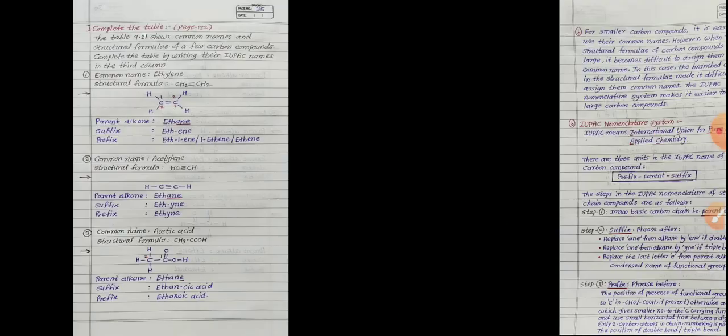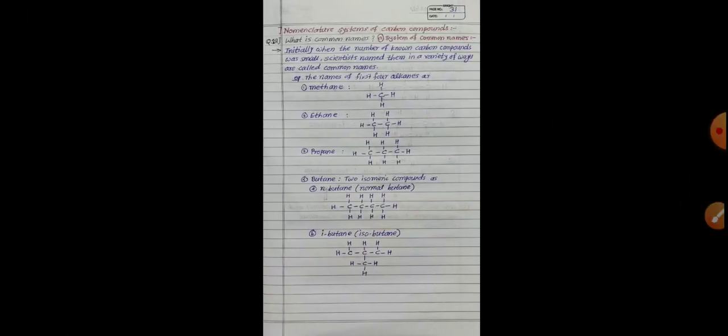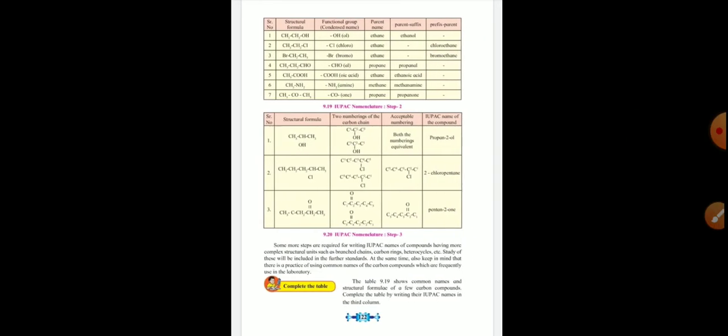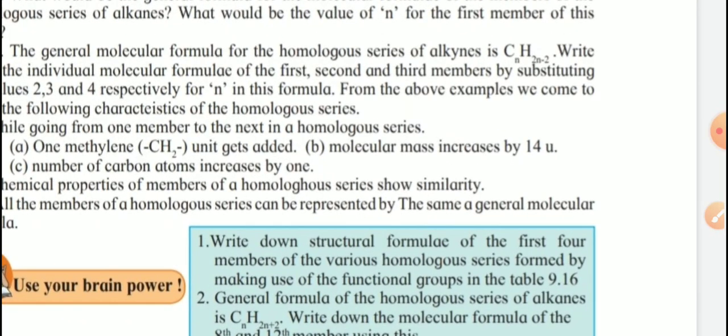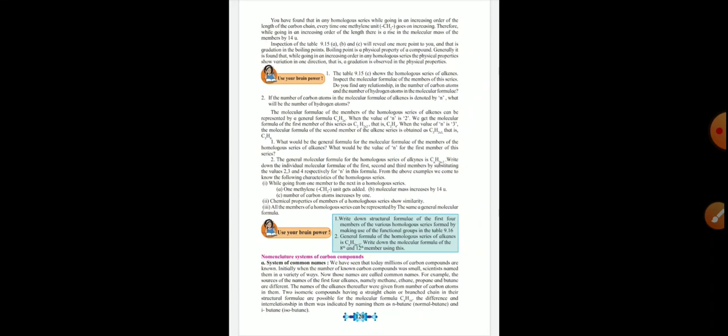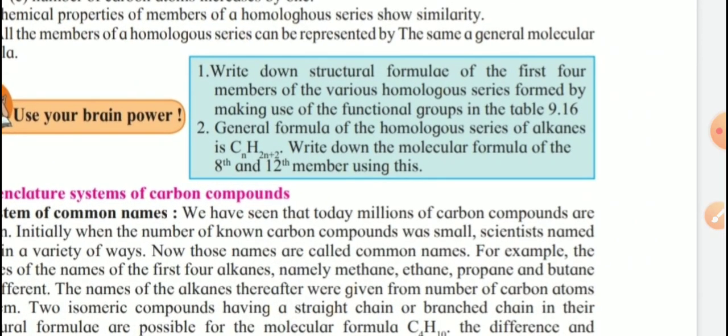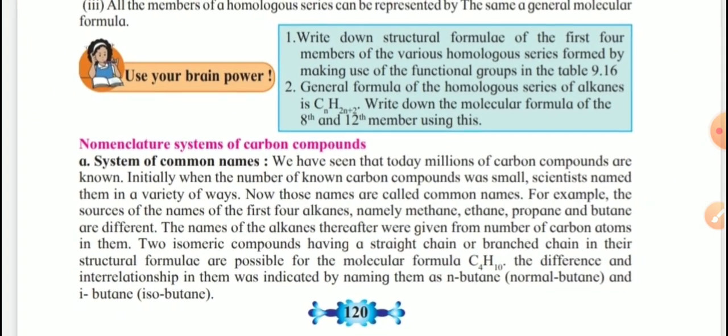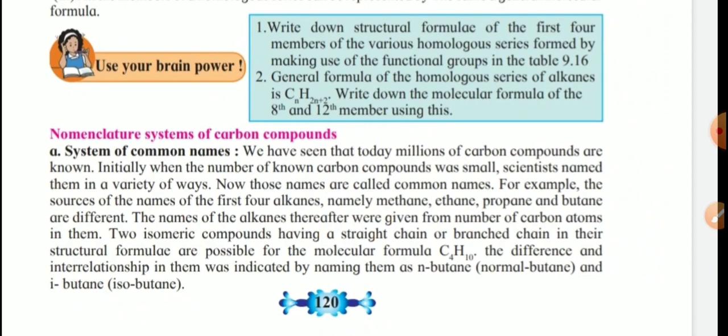All getting? So today we learned about the naming system of carbon compounds, common names and IUPAC names. See the video carefully and try to find out the answers to the questions given here. Clear? This is our main, important topic. Thank you.